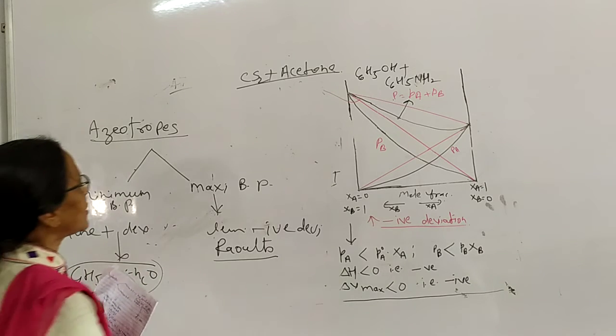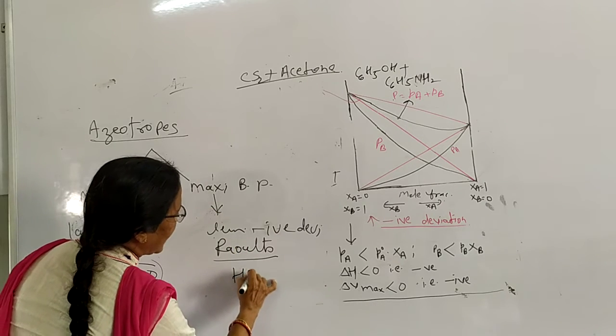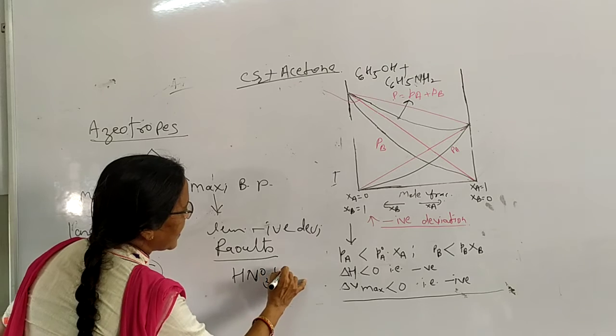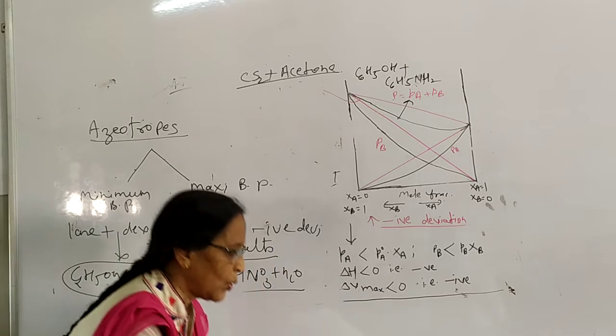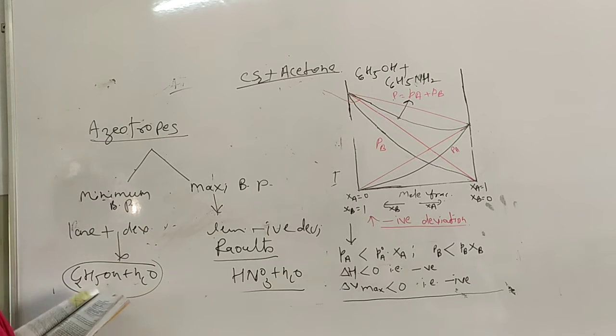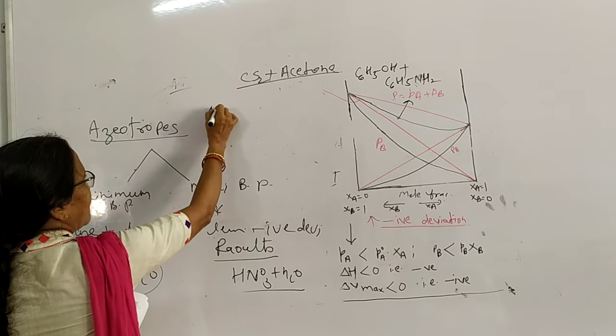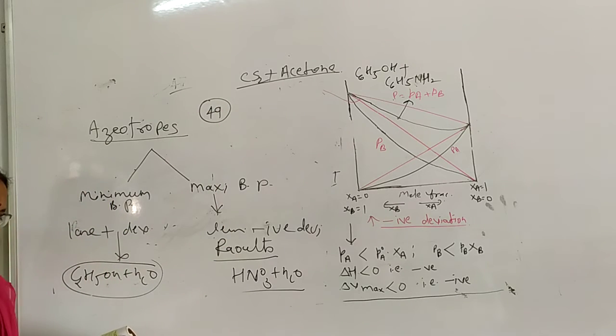This is positive azeotrope, and negative azeotrope is a mixture of HNO3 plus H2O. Now student, in our textbook on page number 49, 3rd and 4th line, very important, underline these lines when you read your textbook. Here percentage composition is given, that is asked in examination.